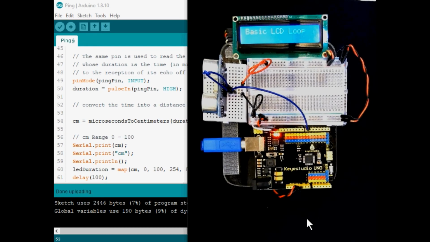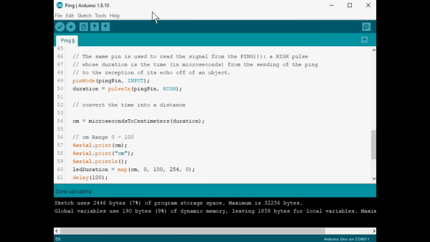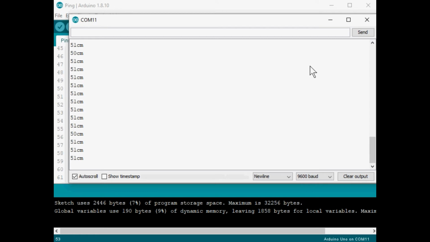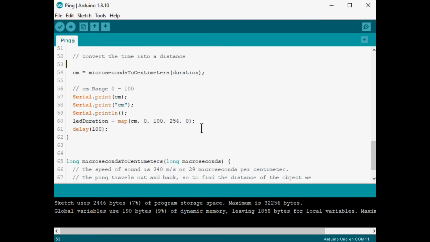It's uploading. We can see the data flash on our card. And now we should see on our serial monitor our centimeters showing up. That's true too. Oh, but maybe we should see that value that has to do with what we're generating for our LED. Well, let's do that next. We'll add that to our code.